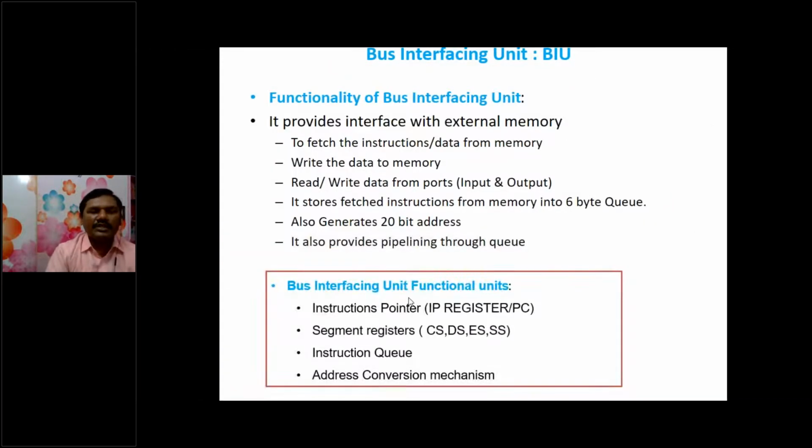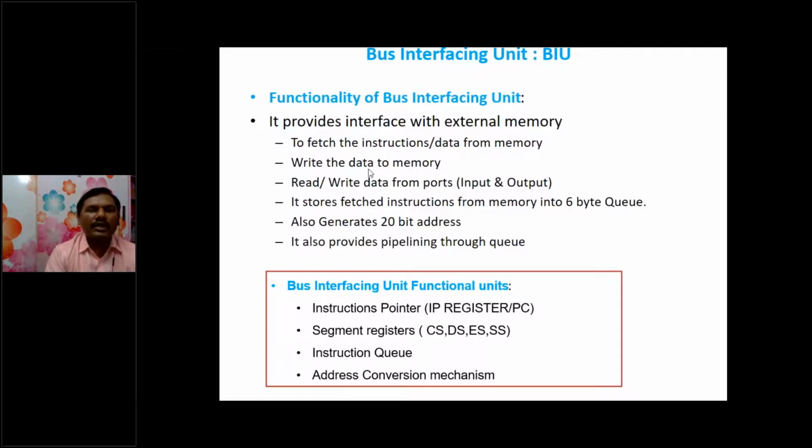So these are the bus interfacing unit functional units. It has the instruction pointer, segment registers, instruction queue, and address conversion mechanism. Why do we need all these functional units? Because to perform these operations. So what are the functionalities of the bus interfacing unit? We will see. It provides interfacing with external memory to fetch the instructions or data from memory, write the data to the memory after execution, or read or write the data from the ports, input and output ports.